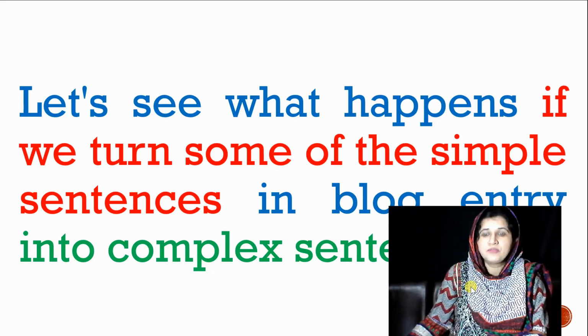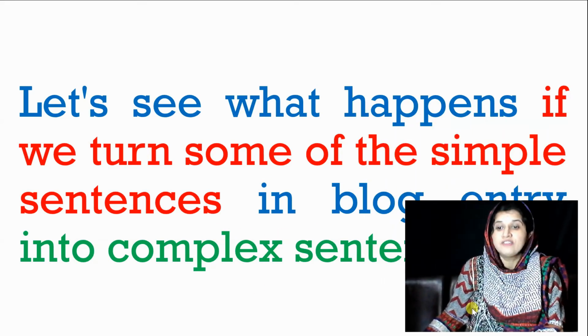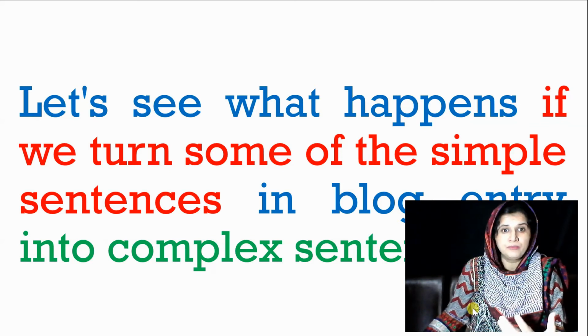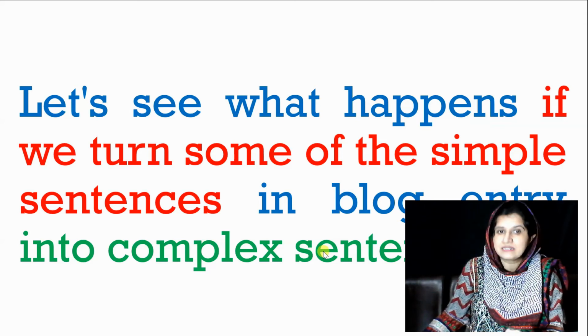Now let's see what happens if we turn some of the simple sentences in the blog entry into complex sentences. We just read one blog entry, and we saw that all the sentences were simple sentences.